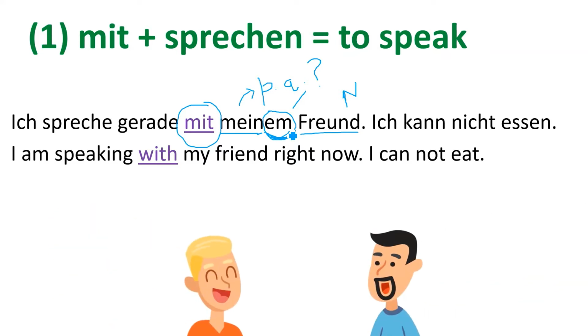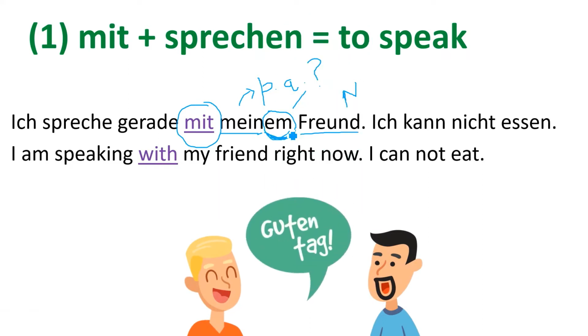Now if we look at the illustration here, you can see there are two people involved in talking. They are speaking, you can say to talk or to speak. So in this case we have two persons. Our first person, this guy, is talking to another person.